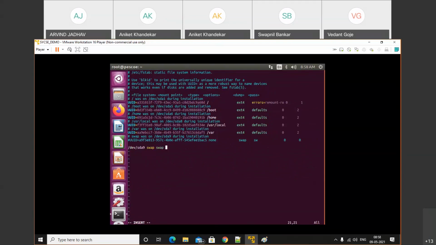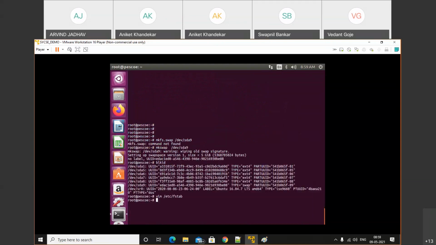We will use defaults, and we'll use 0 0. So these are the fields. First, the disk. After that, the mount point is swap. After that, the file format is also swap, and defaults 0 0. Just write and quit.